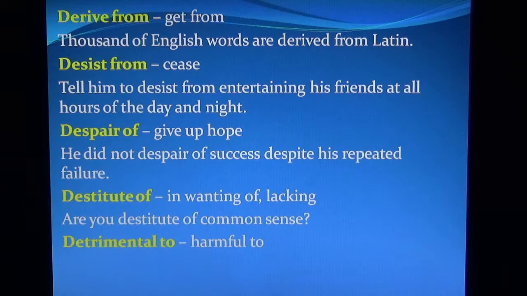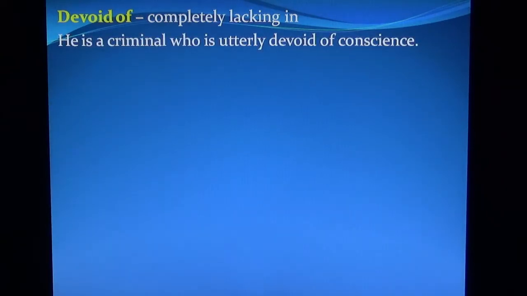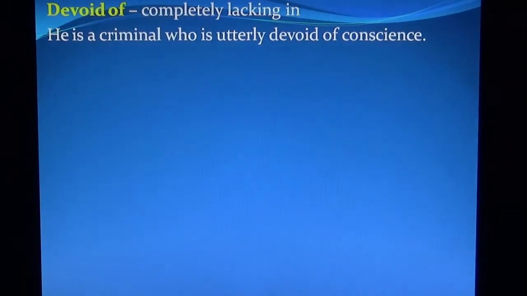Detrimental to means harmful to. Don't do anything detrimental to his interests. Next, devoid of means completely lacking in. He is a criminal who is utterly devoid of conscience.